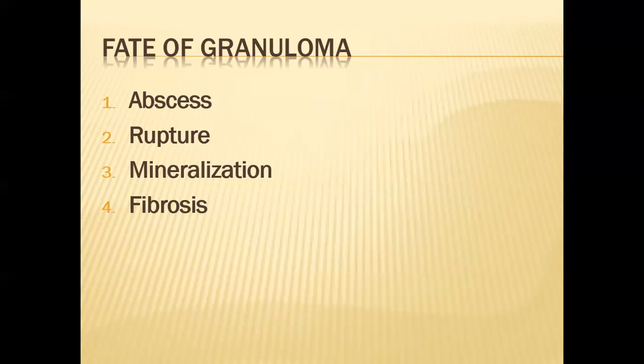So there may be an abscess formation, a collection of pus. The granuloma may rupture, and because it contains a necrosed area, we see dystrophic calcification or calcium deposition in this type of granuloma, and there may be increased fibrosis and the whole granuloma becomes fibrous. So these are the most important outcomes of the granuloma: abscess formation, it may rupture, calcium deposition, in other words mineralization, and the fourth one is fibrosis.